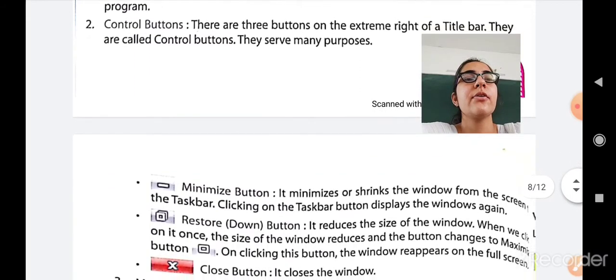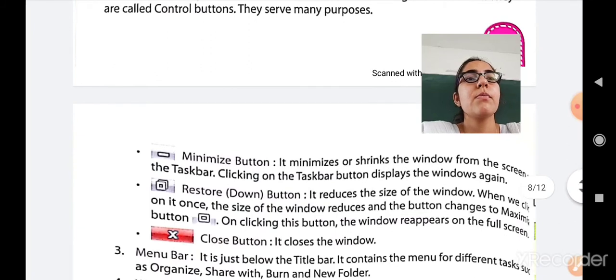Let us see each control button in brief. First is the minimize button. It minimizes or shrinks the window. It means it will make your window shorten from the screen to the taskbar. Clicking on the taskbar button displays the window again. So it will be minimized to the taskbar, which is at the bottom of the screen. Again, when you click on that, it will be enlarged.